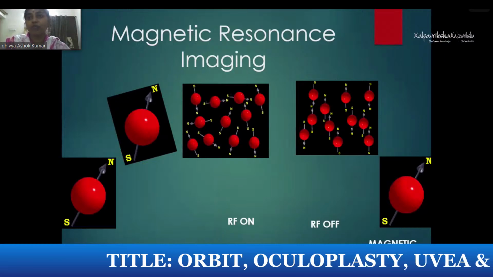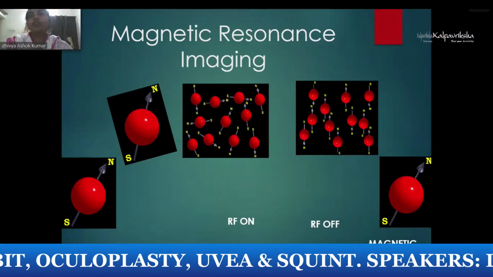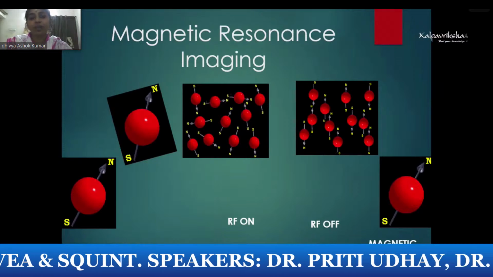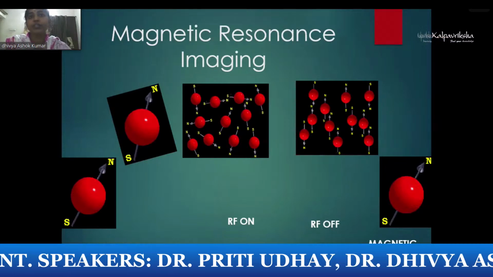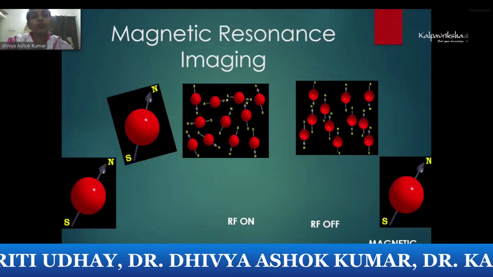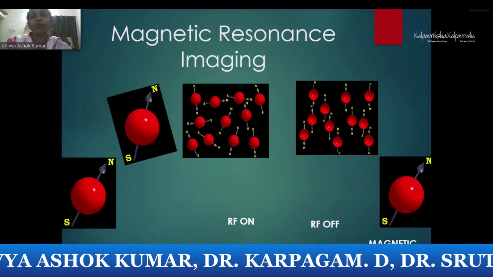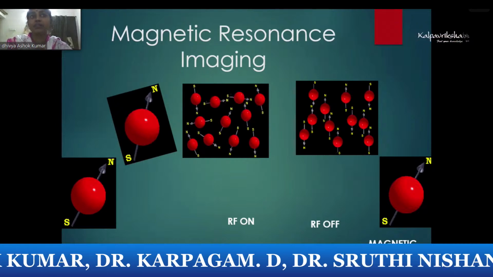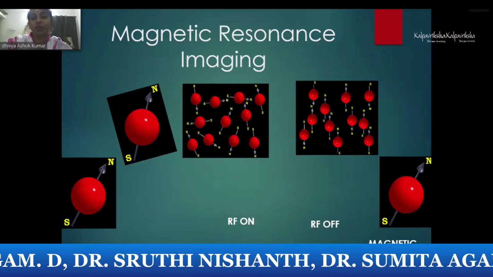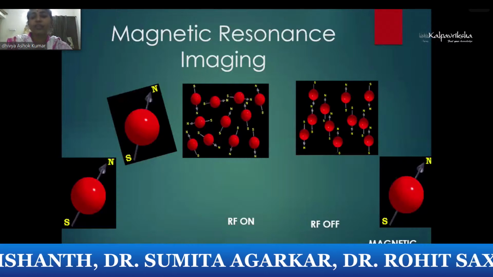that means you create a magnetic field around the patient, especially when there are protons in the body, they get aligned with the magnetic field around it, and then you introduce the radio frequency, there is a change in the spin, then you switch off the radio frequency, the spin comes back down, so there is a relaxation of T1 and T2 where there is a time frame difference and there is a relaxation difference where the energy is exhibited. So this is what is captured by the system and you get the images.